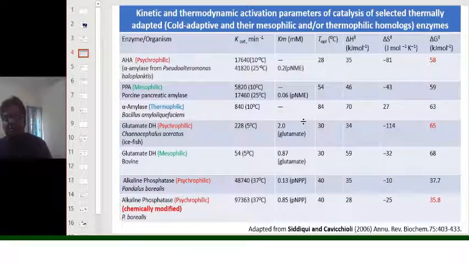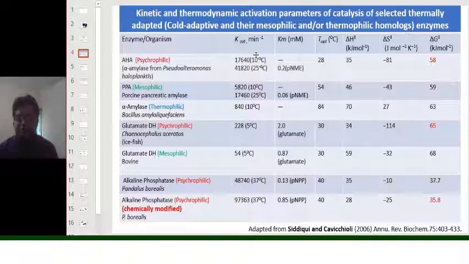Now, this table discusses the kinetic and thermodynamic activation parameters of catalysis of selected thermally adapted enzymes, which includes both the cold adaptive enzymes and their mesophilic and or thermophilic homologues. Now, what are the parameters that have been taken? That is the k cat, meaning turnover number per minute, then Km, which is the Michaelis-Menten constant, a representation of the substrate affinity, given in millimolar concentration. Then T optimum, the optimum temperature of the enzyme.